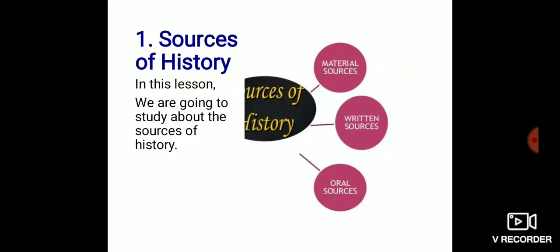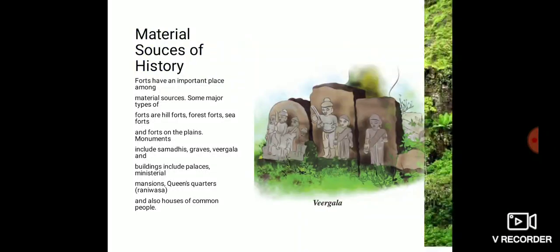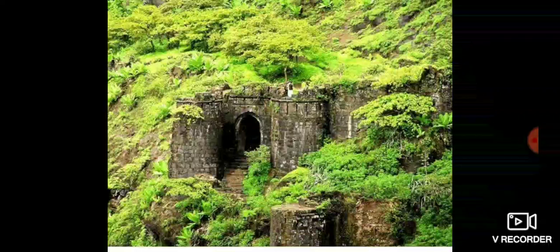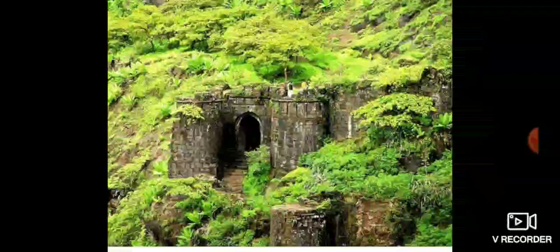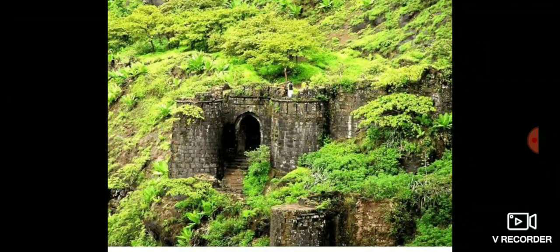Forts have an important place among the material sources. Some major types of forts are here. First one is the hill fort. The hill forts are located on hills. Next, some are forest forts, like Pratapgarh in Satara.